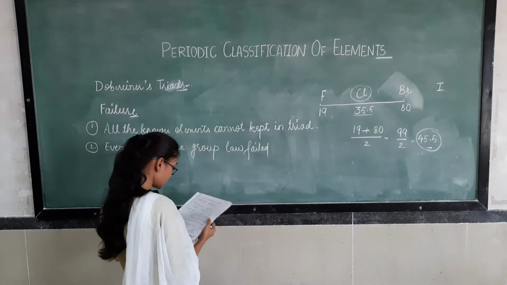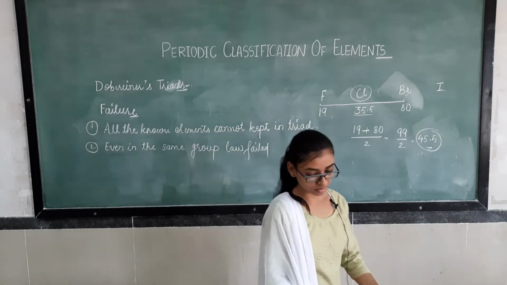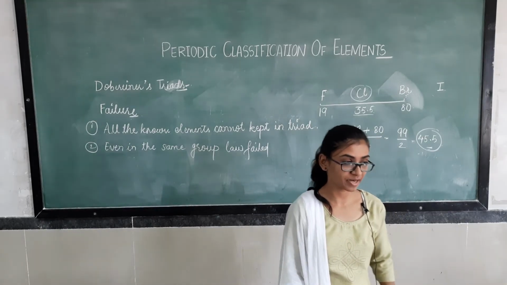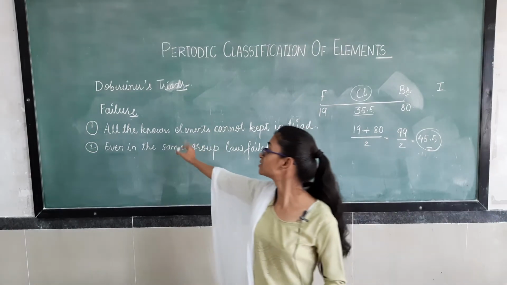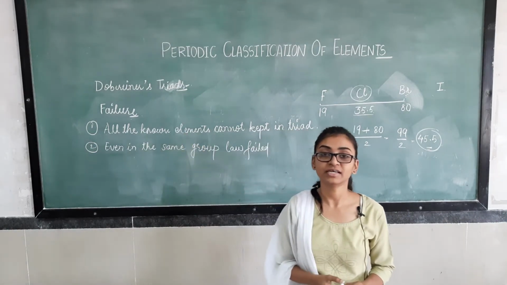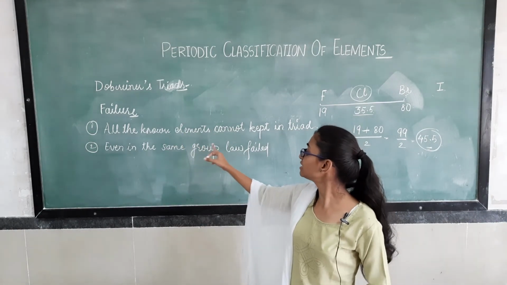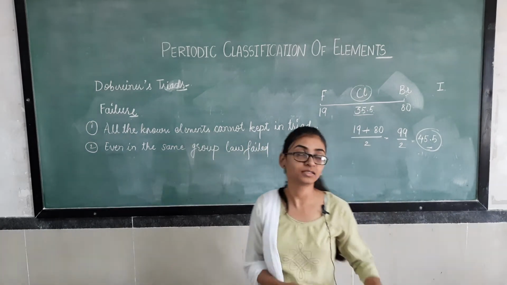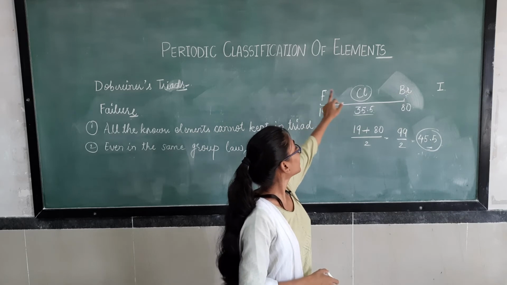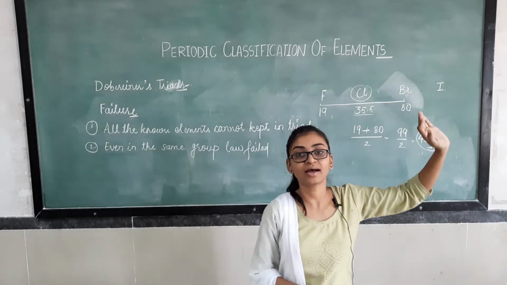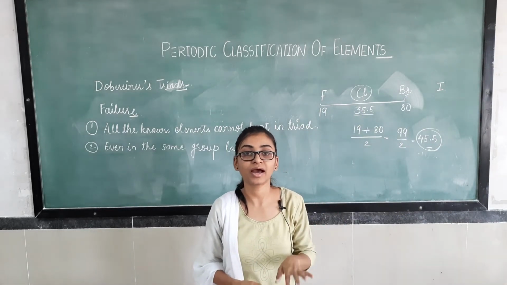So in this way, Dobereiner's triad experiment failed, and these were the two reasons for the failure. What were they? Even in the same group, the law failed: the atomic weight concept was not applicable to the fluorine element of the same group that has the halogens chlorine, bromine and iodine.